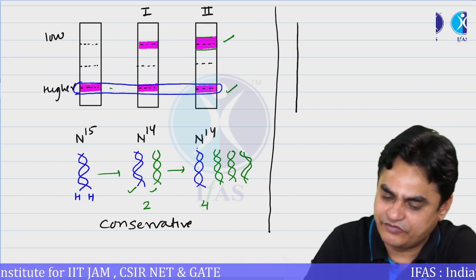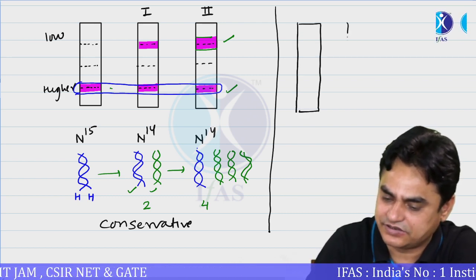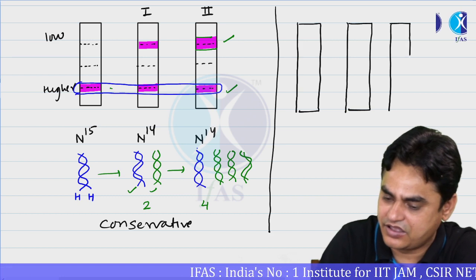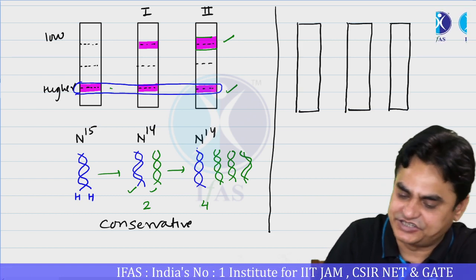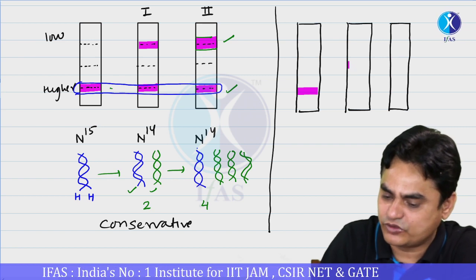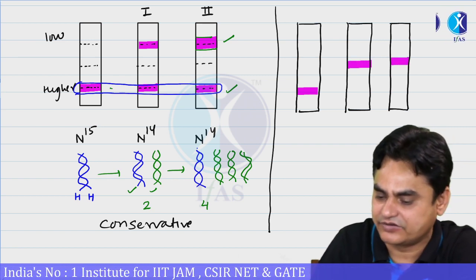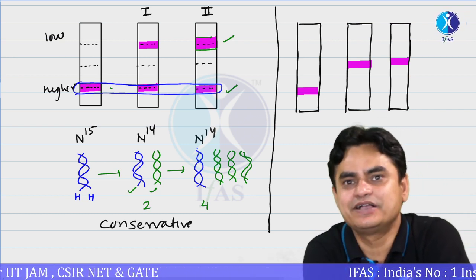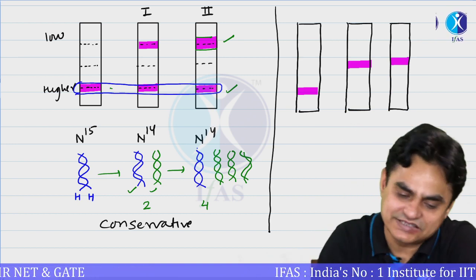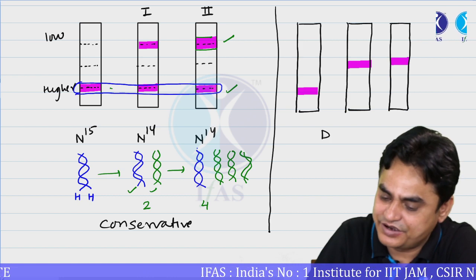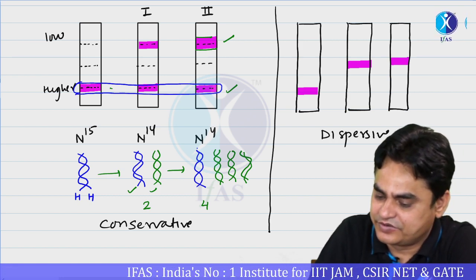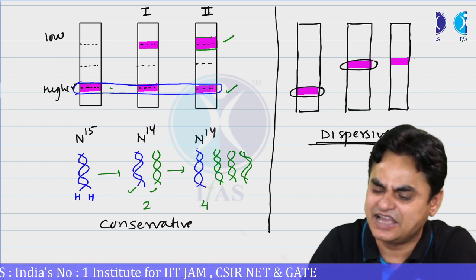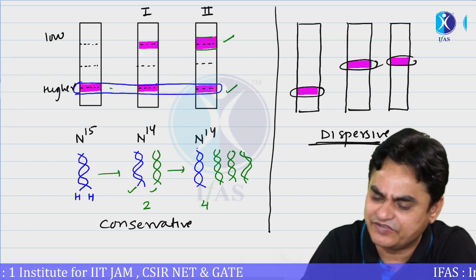Now let's say if the condition is somewhat like this, then how will your predictions change? You get one band over here, another band over here, and another band again over here, almost at the same place. Now, is DNA replication semi-conservative? No. In this case, we will say that DNA replication is dispersive. First you get a band at a higher place, then at intermediate density, again at almost intermediate density, or slightly higher than that.